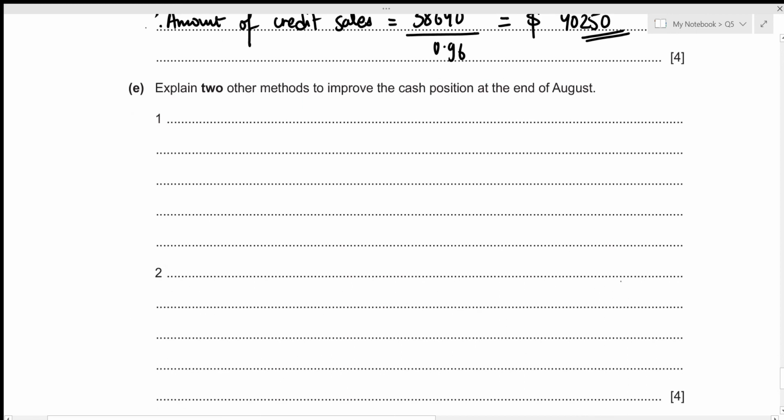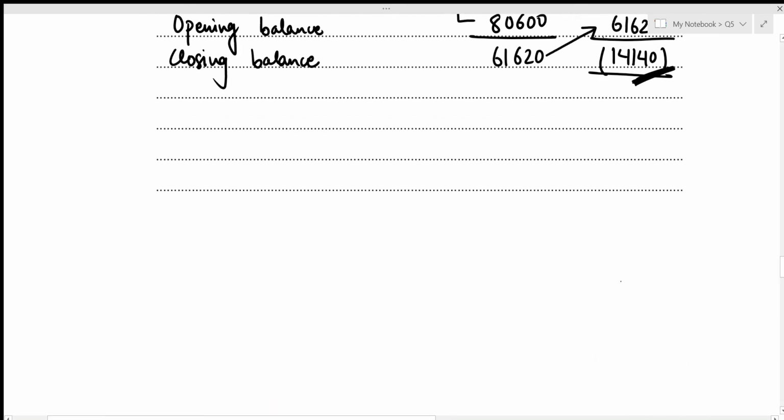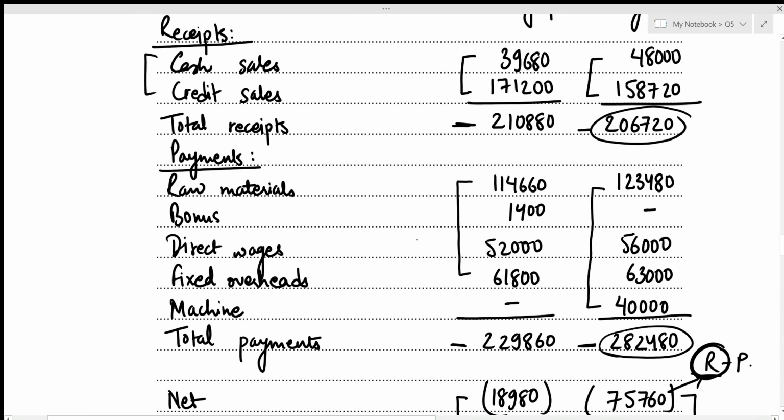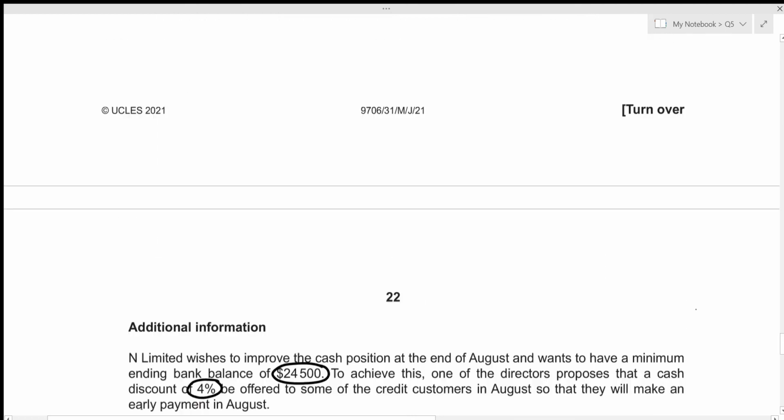We need to explain two other methods to improve the cash position at the end of August. Okay, let's have a look at our cash budget. We can see that the payment was made of new machinery, and that's 40,000. So if we are to not include this in our cash budget, then we will definitely get a positive closing balance for the month of August, right? So that's a method. Let's write it down.